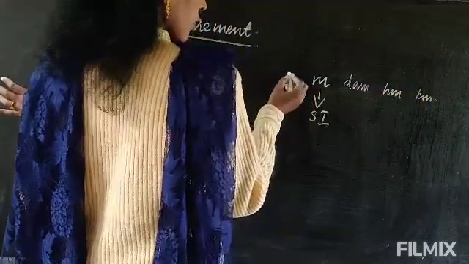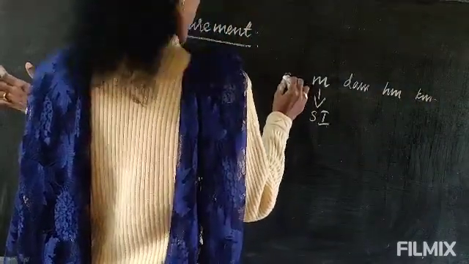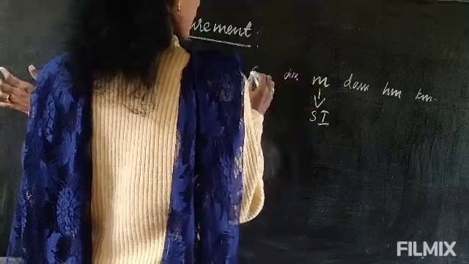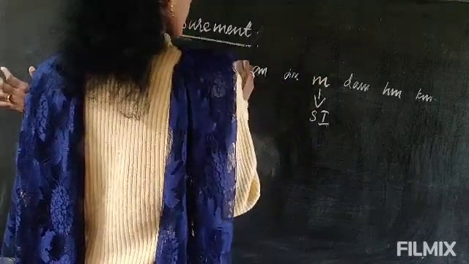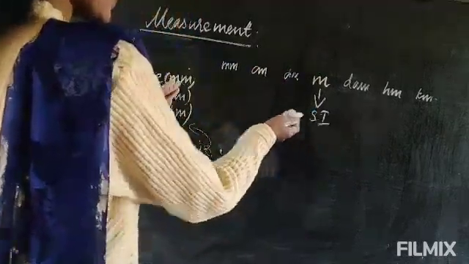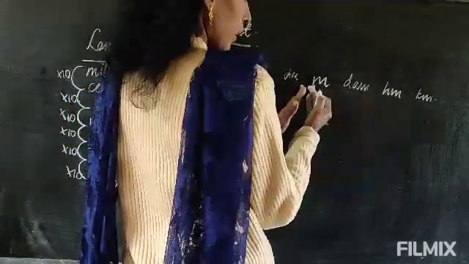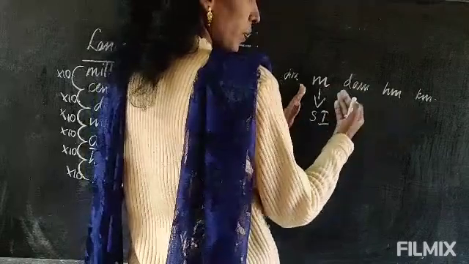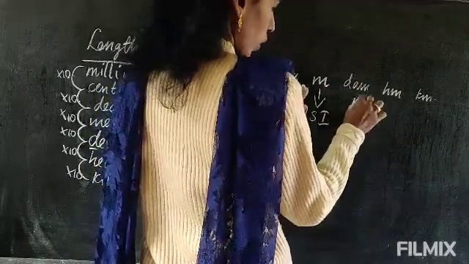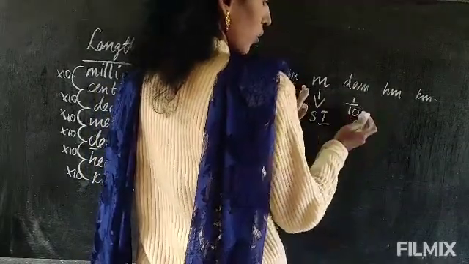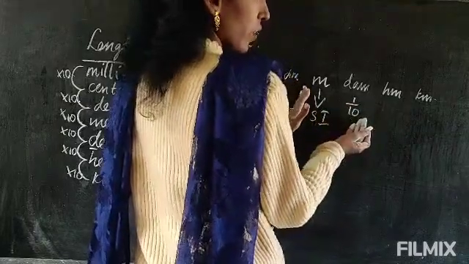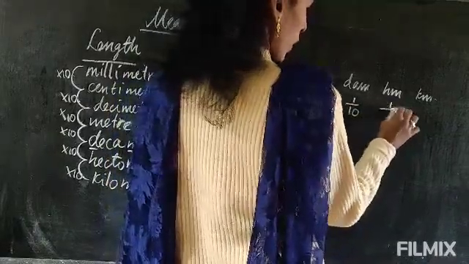On this side we have decimeter, centimeter and millimeter. Now from meter, if you see this side, these are higher than meter. So it will be 1 by 10, one step. Then the next one will be 1 by 100.